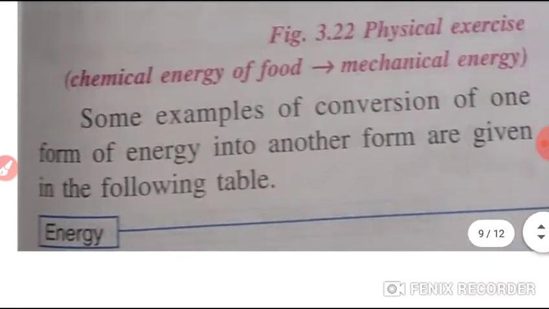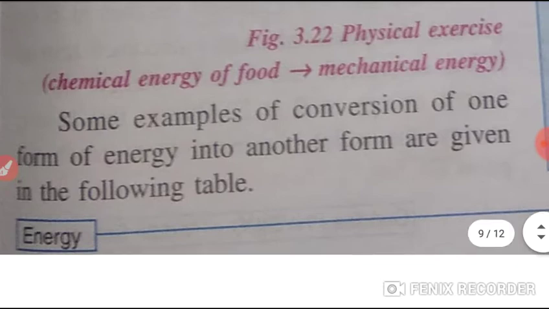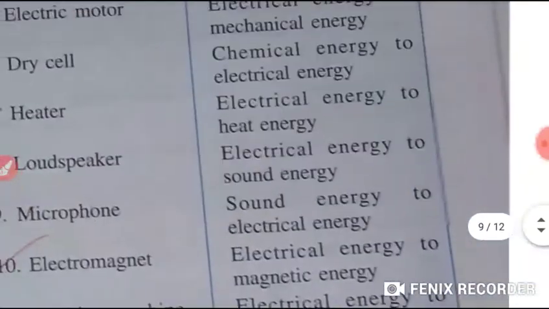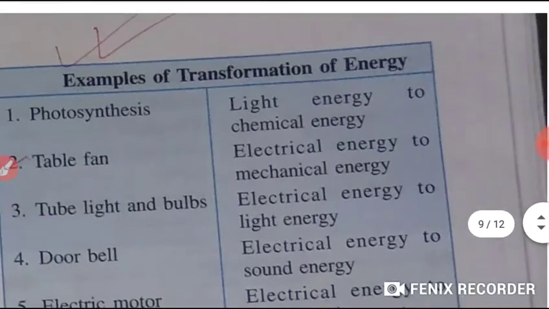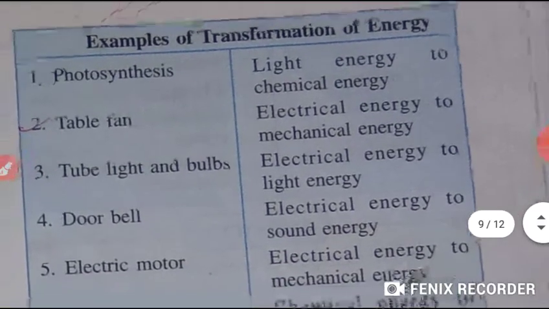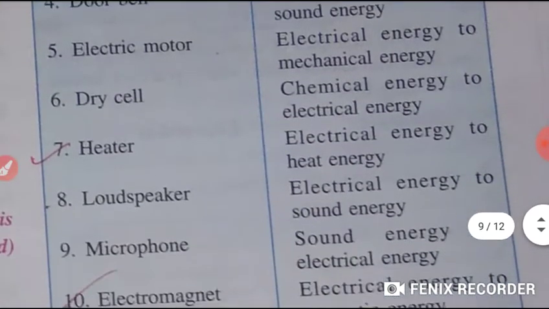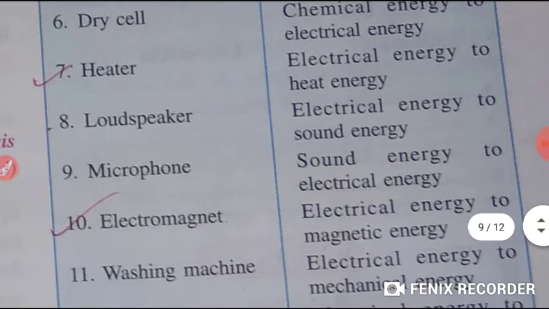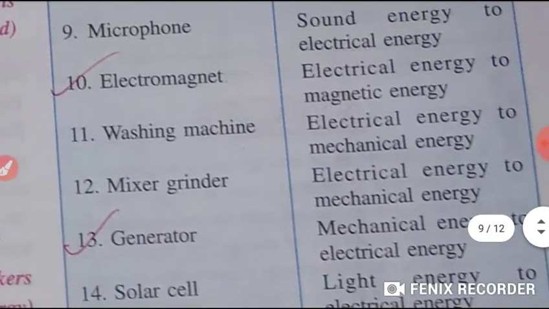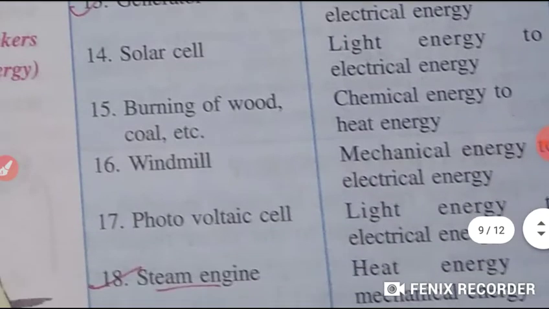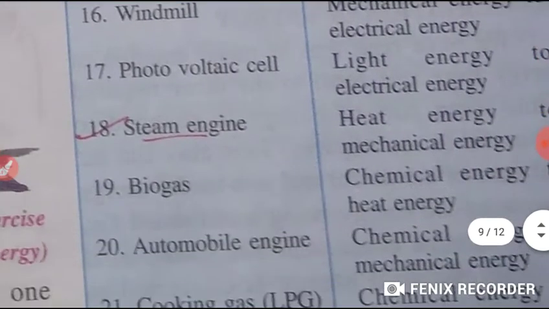So students, here is one table given here which shows the conversion of energy from one form to another form. As I scroll, I will show you. Students, you have to write this table in your copy also, and you have to learn this table. There are 21 points in this table.